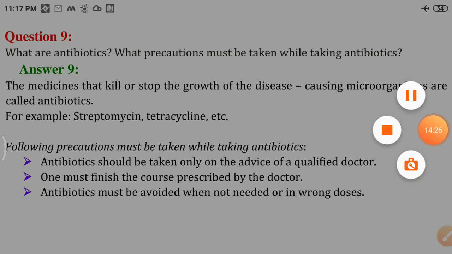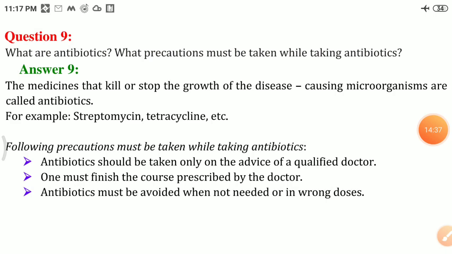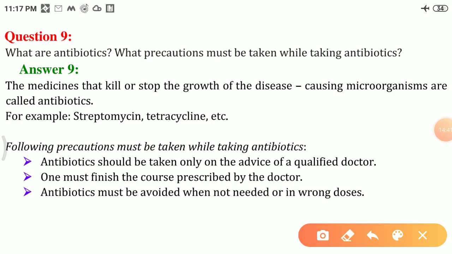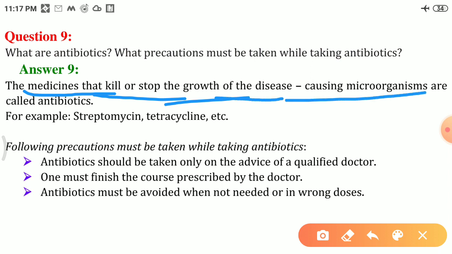Question number 9 is, what are antibiotics? What precautions must be taken while taking antibiotics? Then for the answer, we should write that the medicines which kill or stop the growth of disease causing microorganisms are called antibiotics, and they are also prepared by some other microorganisms. For example, streptomycin, tetracycline, etc. are some antibiotics. Now, what are the precautions we should take?